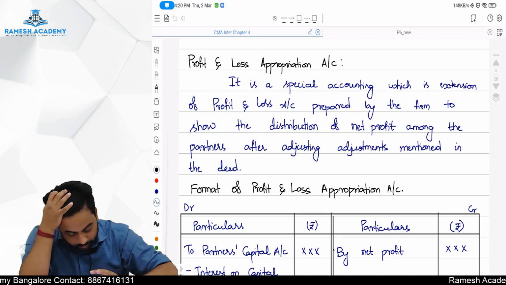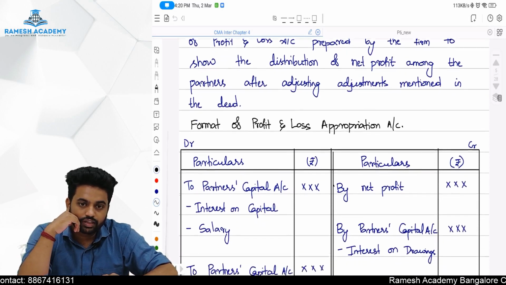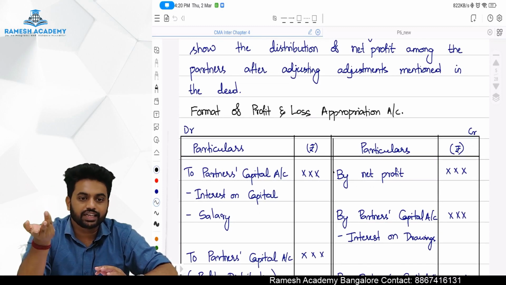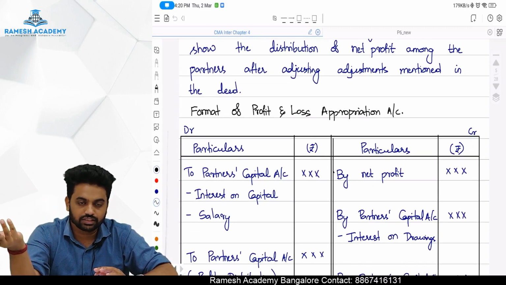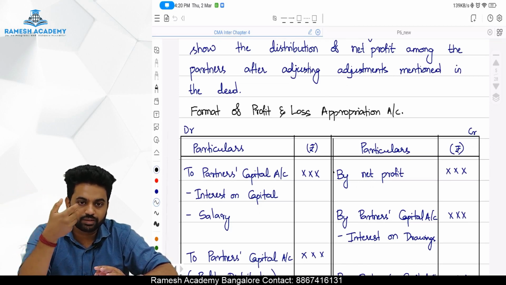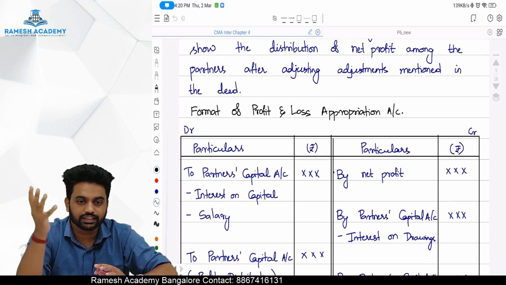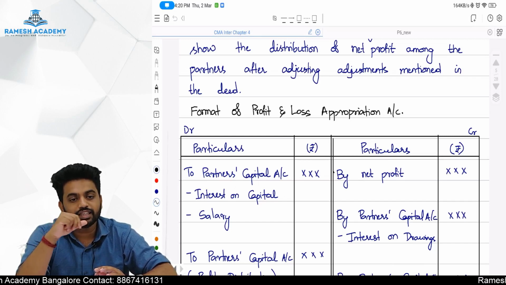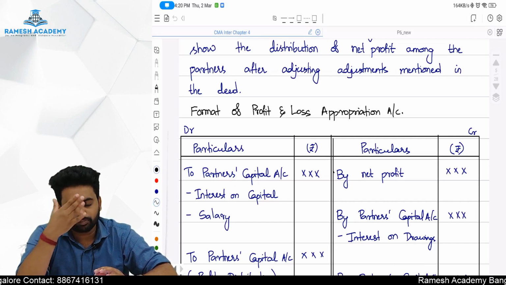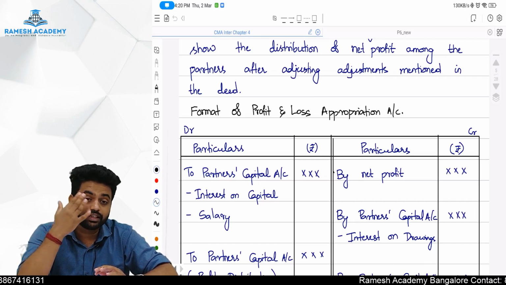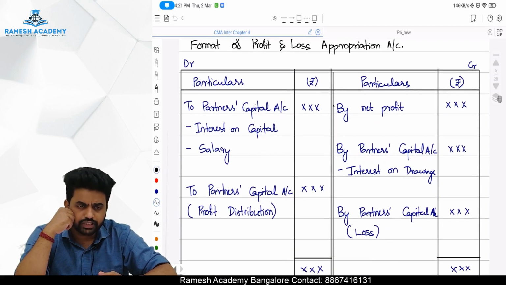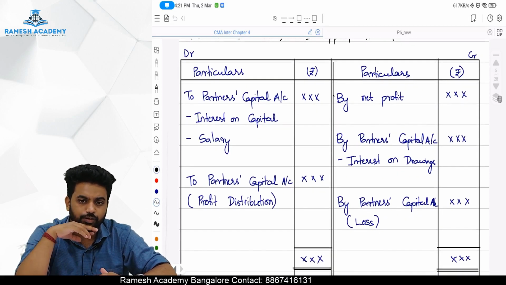You can see the format. Net profit we will bring from there. Later, whenever we want to give something to our partners, we will credit their account, right? Because their capital balance will get increased. So debit the P&L appropriation account, for example, interest on capital, salary, commission, etc. When we want to recover from our partner, we are going to debit their account and credit the P&L appropriation account. So what will be the entry? Partner's capital account debit to P&L appropriation account, for example, interest on drawings. Later, whatever remains will be shared among the partners in their profit sharing ratio.